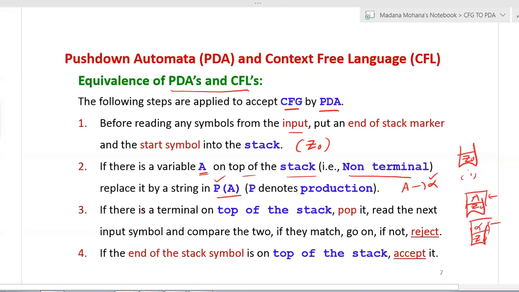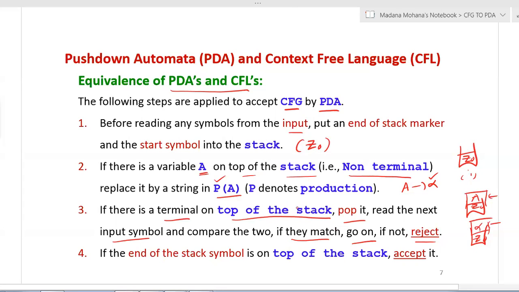Next step: if there is a terminal on top of the stack, say alpha is a single terminal value, then you have to perform a pop operation. Then you read the next input symbol and compare the two, that is, the next input symbol and the symbol on top of the stack. If they are the same, if they match, go on and continue to the next step. If the input symbol and the top of the stack are not the same, then reject.